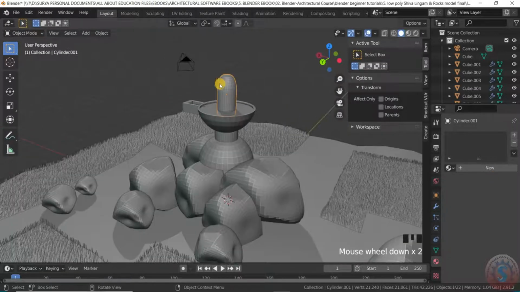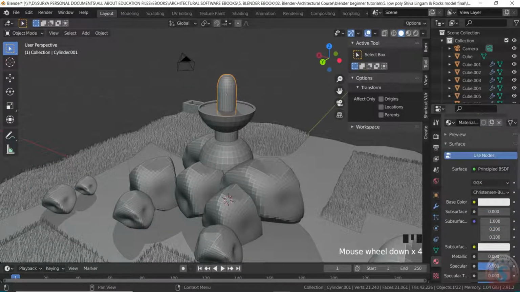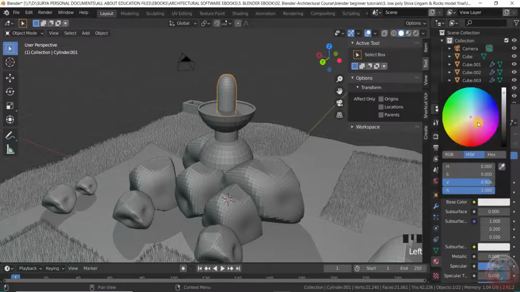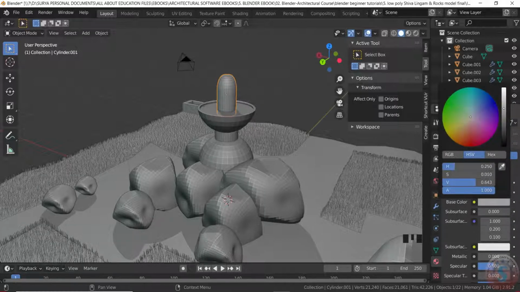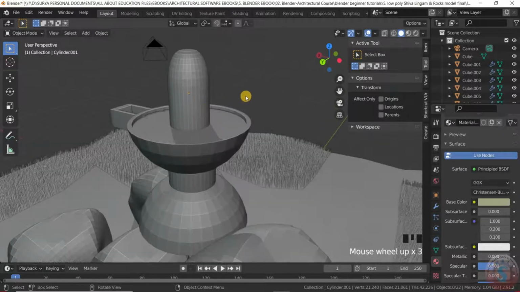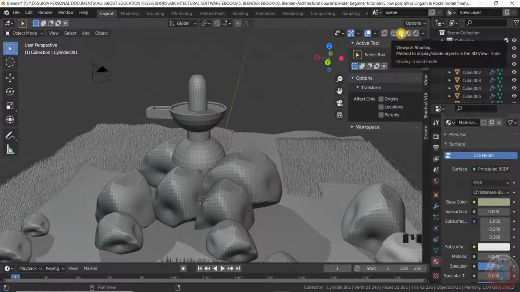You can observe I am selecting the new material here by selecting the object mode. On the object I am selecting the object and go into the base color. For example, I want to create this black, give the black color. It will not appear on this mode. For example, viewport shading, you can observe the viewport shading.